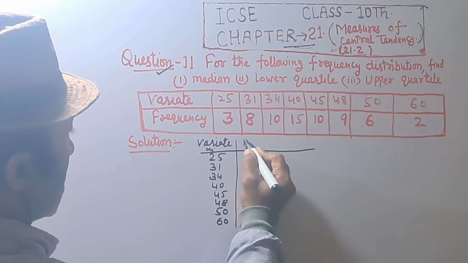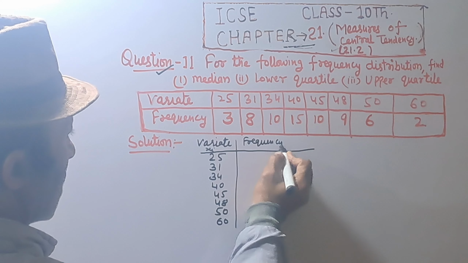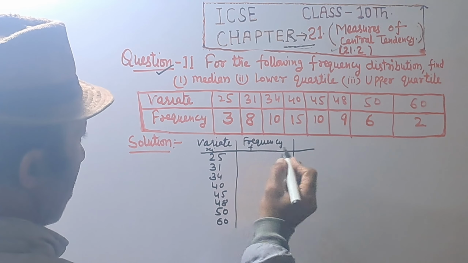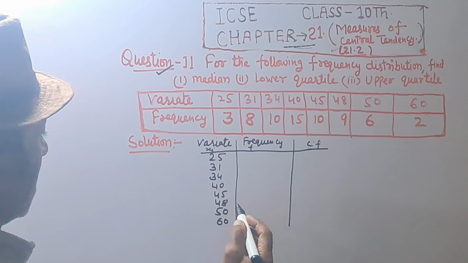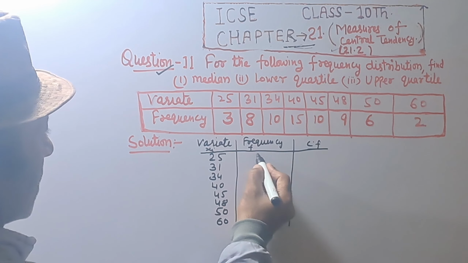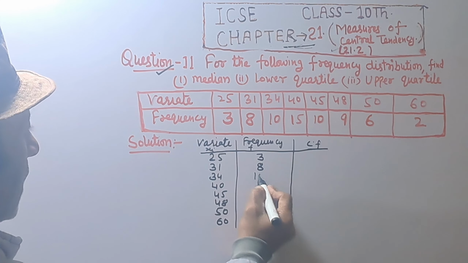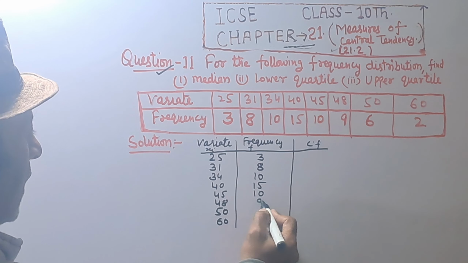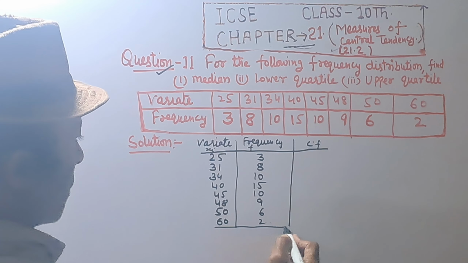And frequency F, cumulative frequency CF. 3, 8, 10, 15, 10, 9, 6 and 2.